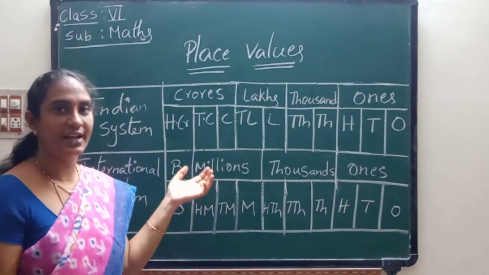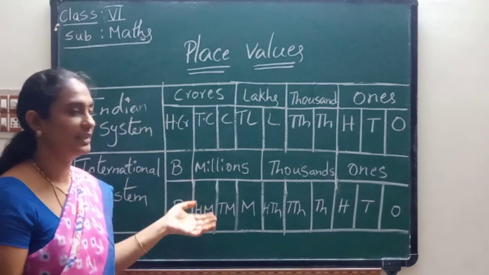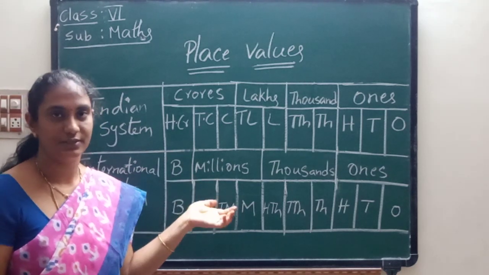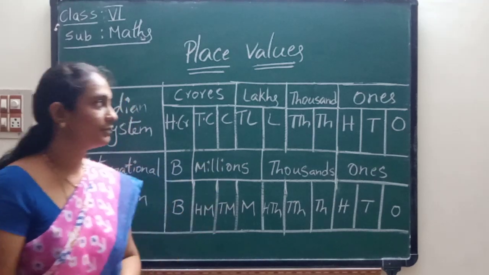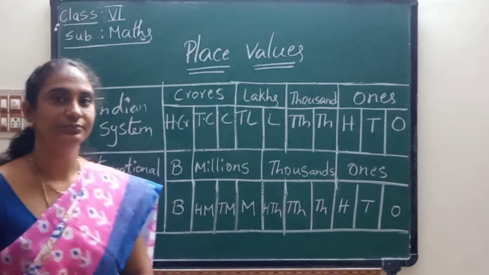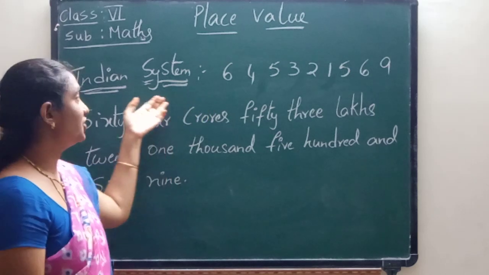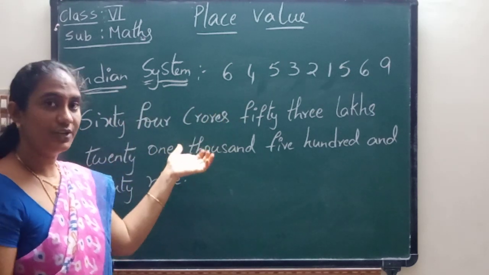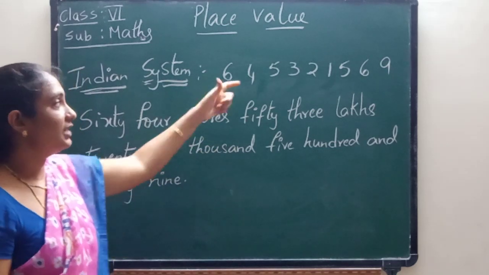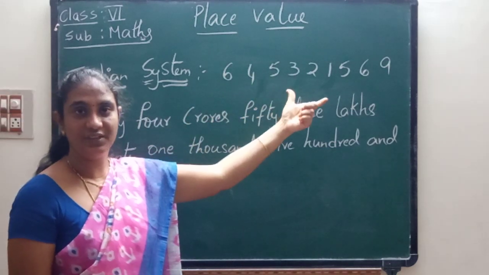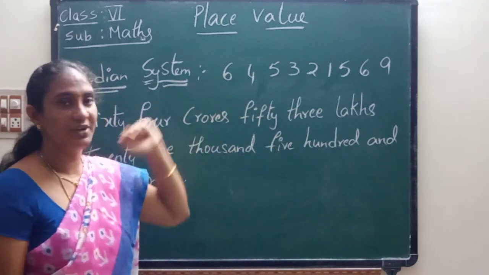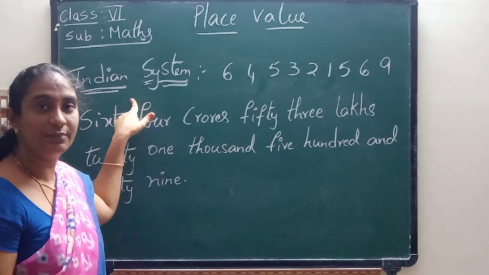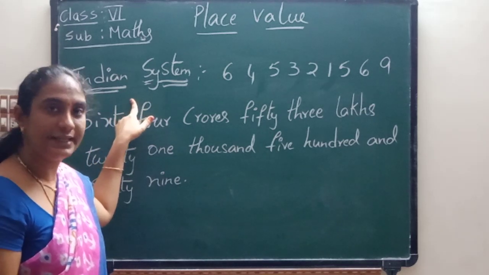Let us see one example with the Indian system and the international system: how we have to write the number in words. See, here they have given the number. For this number, first we have to write the place values. This is in which system? Indian system.